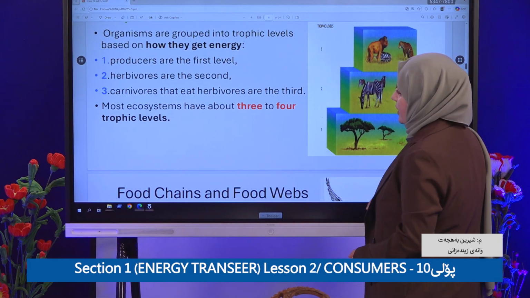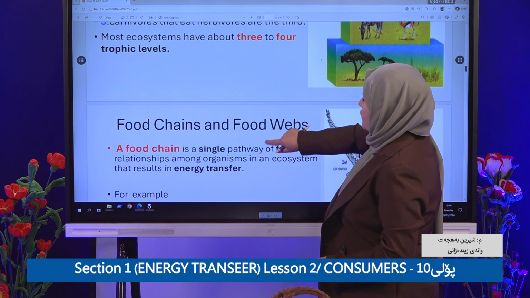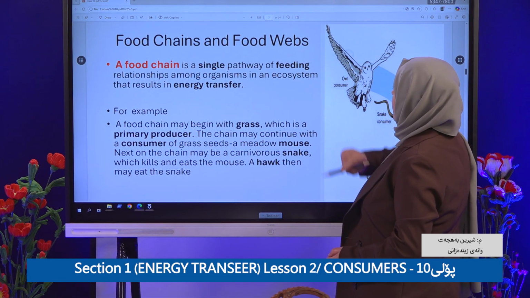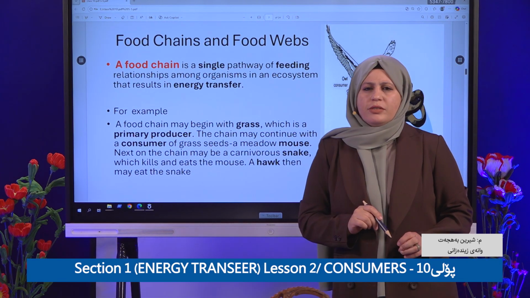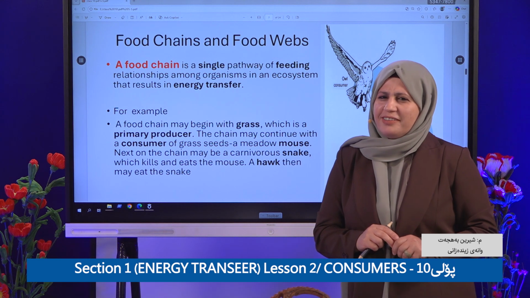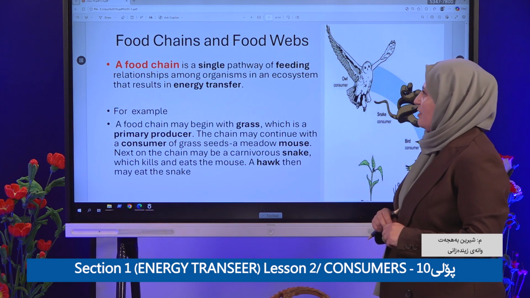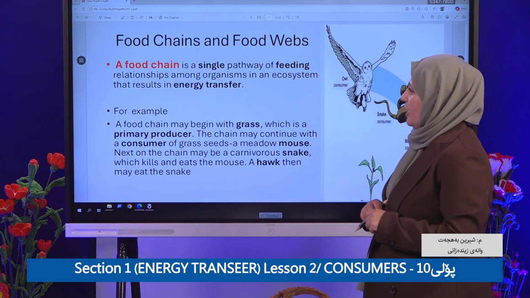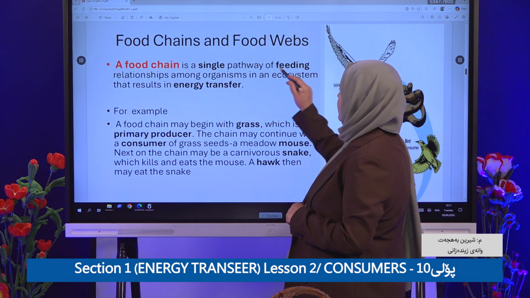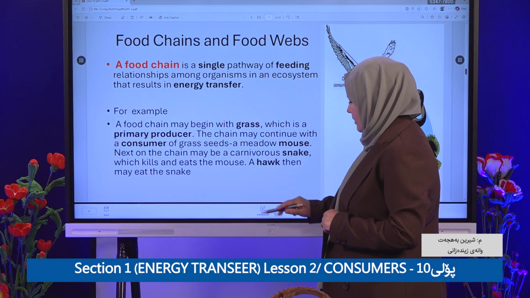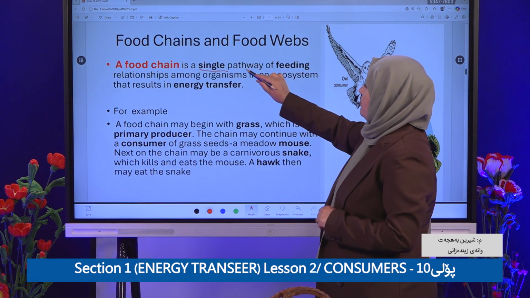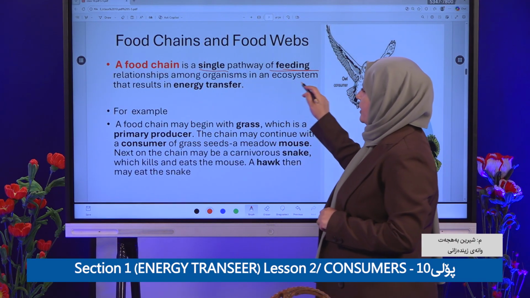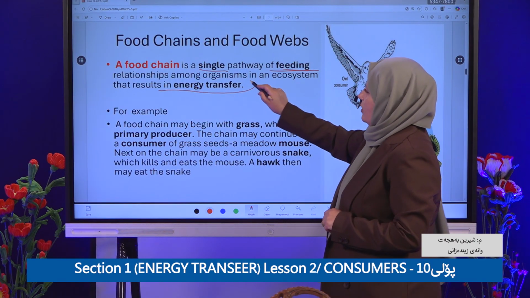Yes, food chain and food web. You studied this in class 7, if you remember. Food chain and food web. What is the difference between them? Food chain is a single pathway of feeding, a relationship among organisms in an ecosystem that relates to energy transfer.